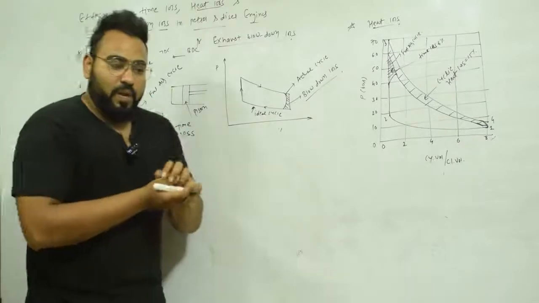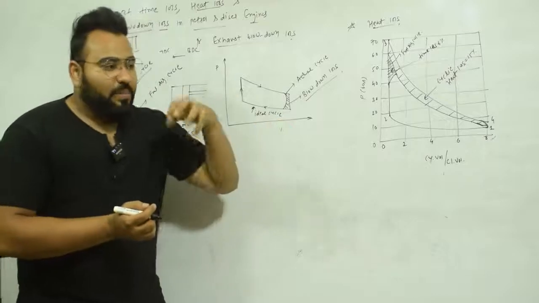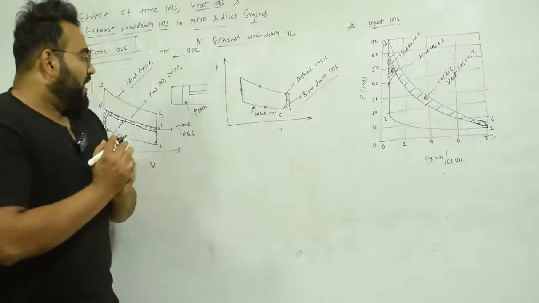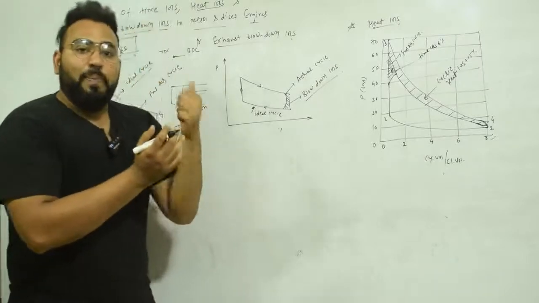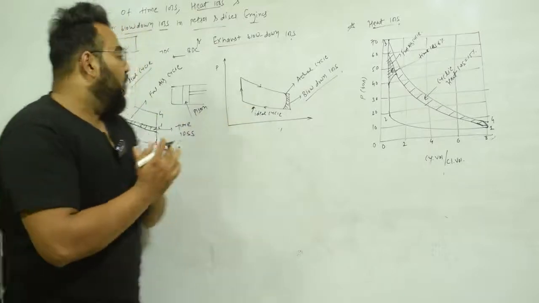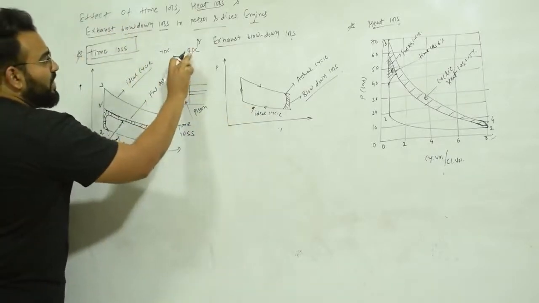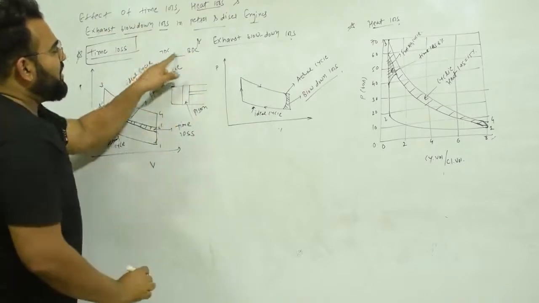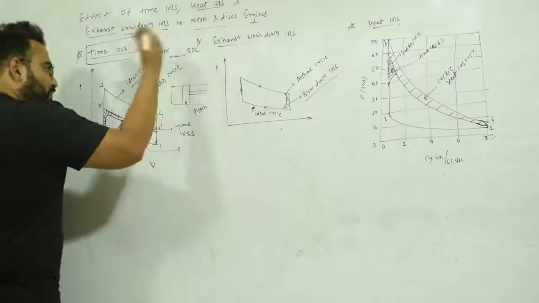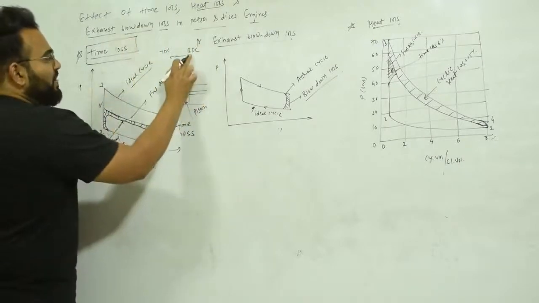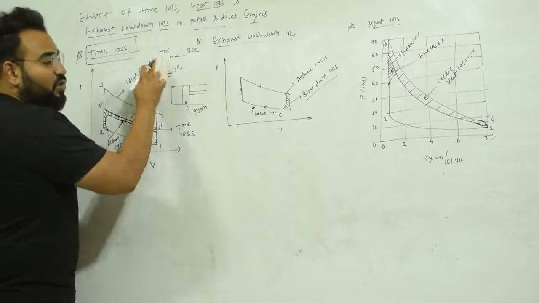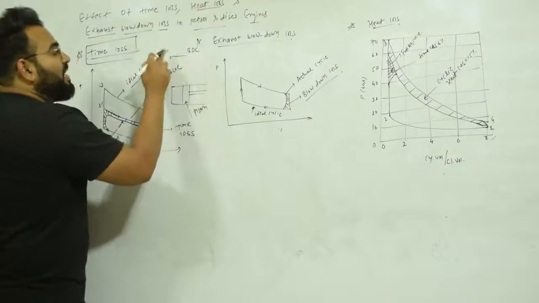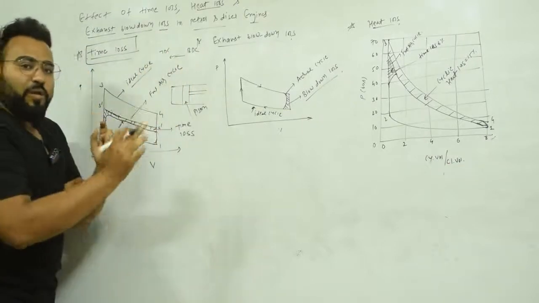So now what are we going to do? In the actual cycle we know that combustion cannot take place instantaneously, so what can we do? In the actual cycle, advancement of the spark is given. That means when the piston goes from BDC to TDC, the compression stroke is taking place, and when the piston is just about to reach TDC, but has not reached it, just before it reaches TDC, we give the advancement of spark.